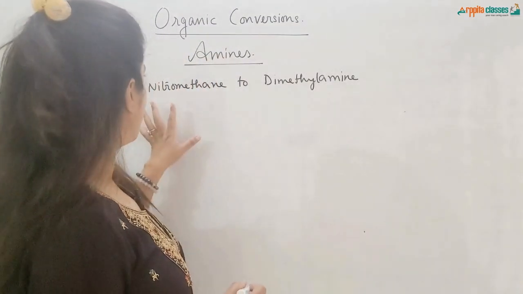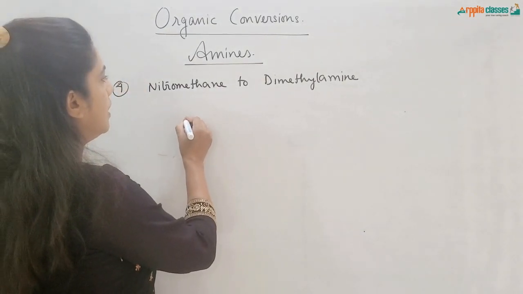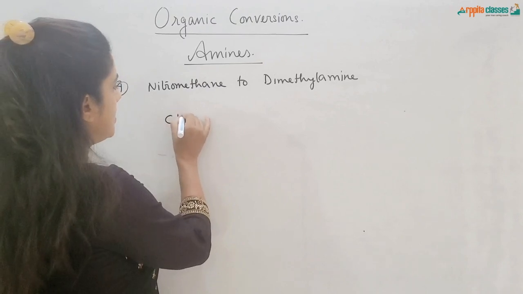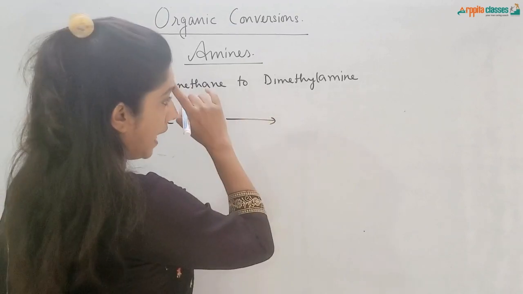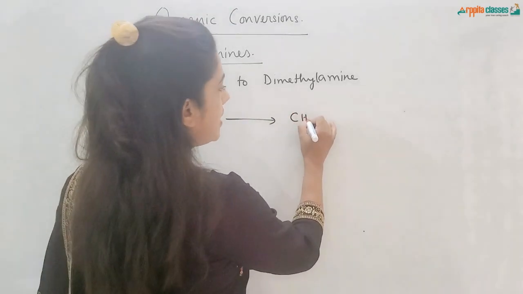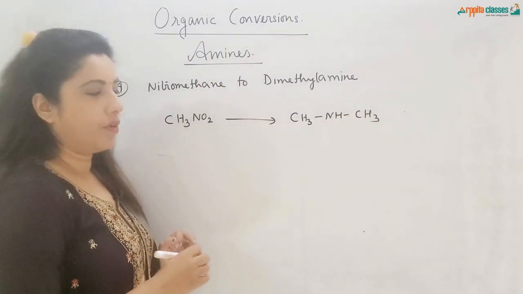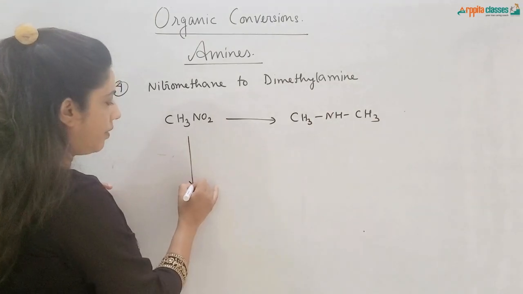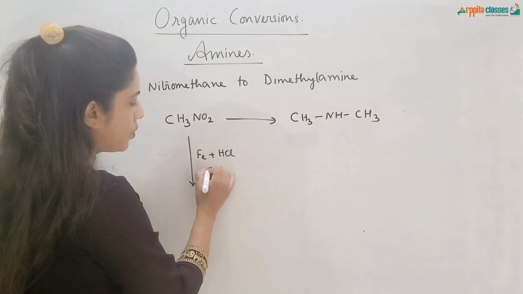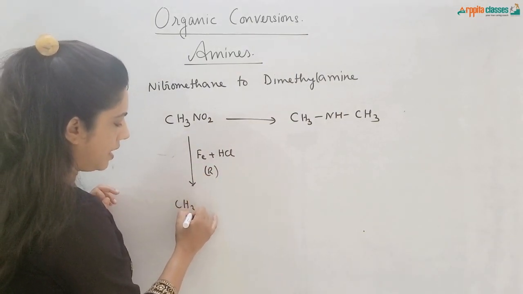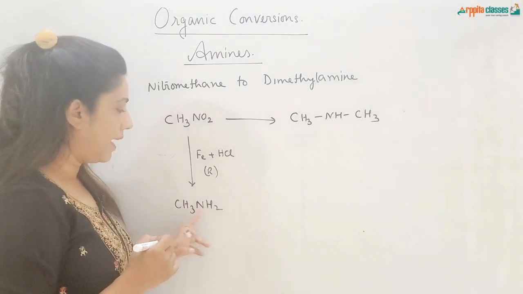Number 4 conversion is nitromethane to dimethylamine. Nitromethane is CH3NO2. From here, dimethylamine is CH3NHCH3. So first of all, nitromethane will be reduced with Fe plus HCl to CH3NH2, that is amine, methylamine.